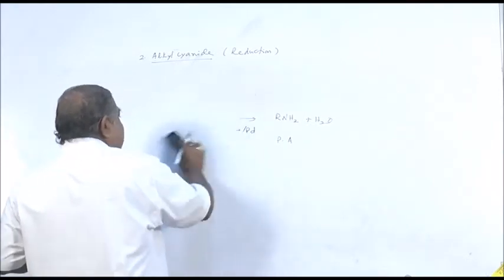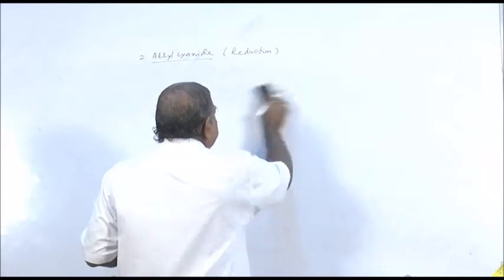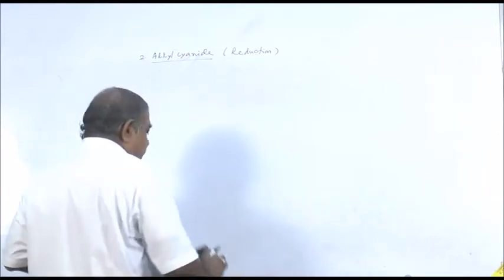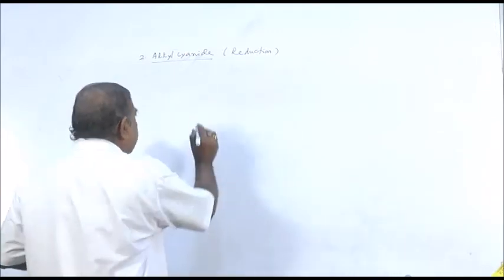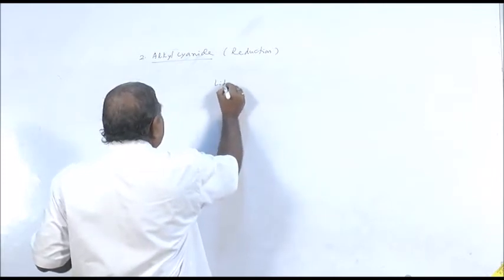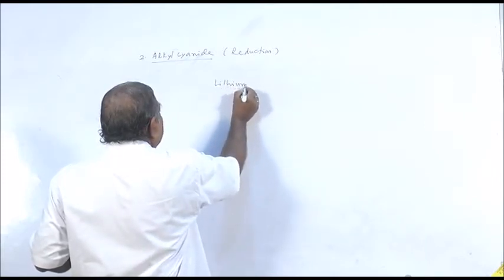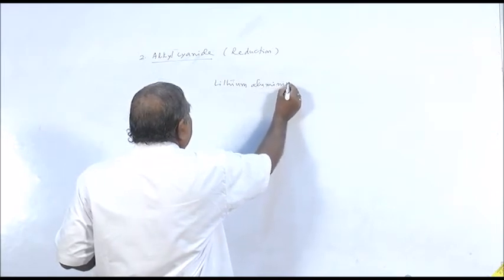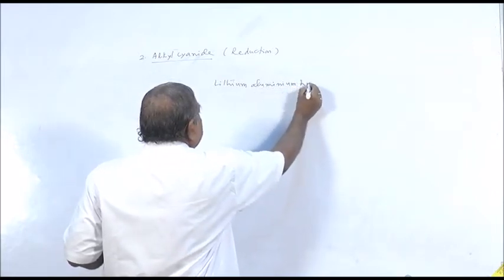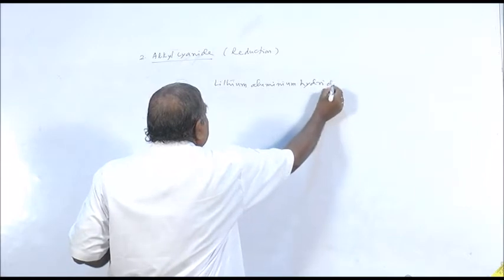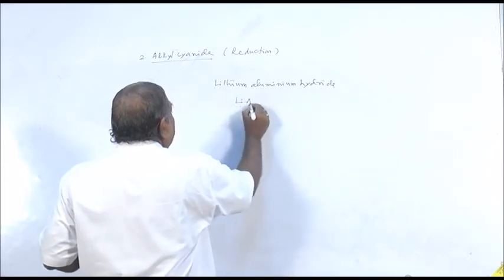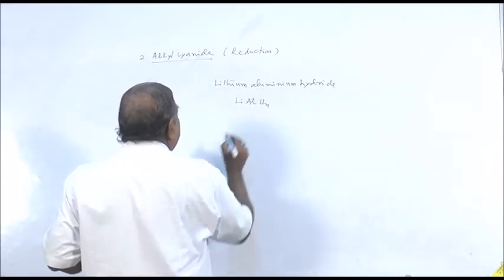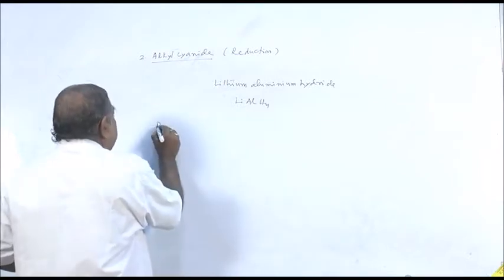When alkyl cyanide is reduced by lithium aluminum hydride, you will get primary amine.